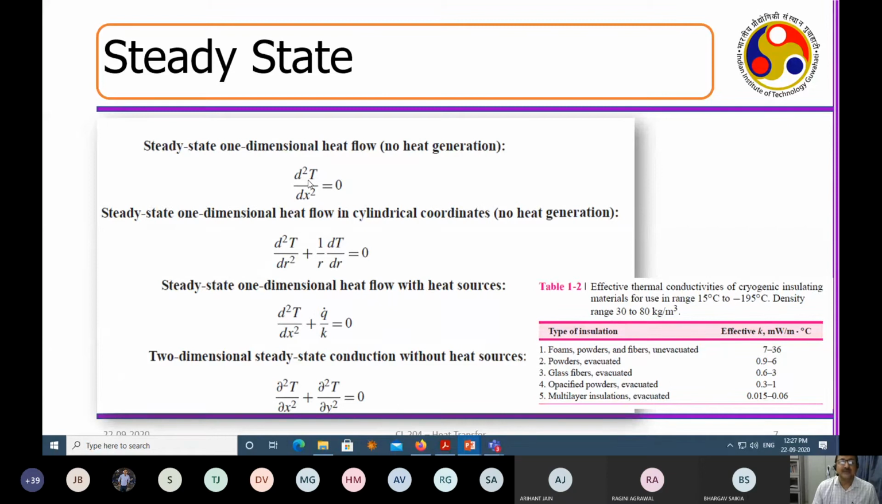Now what is the solution for t? C1x plus C2, that means linear. So you may see that the temperature profile will be linear.